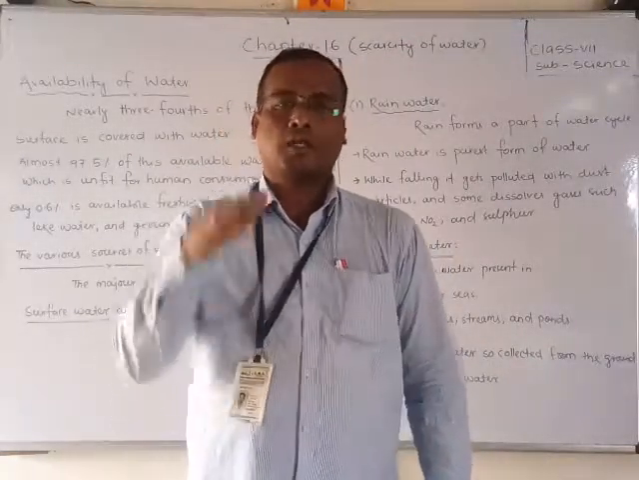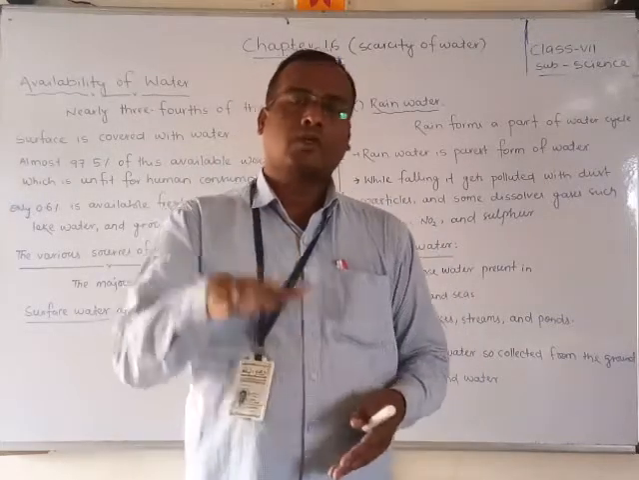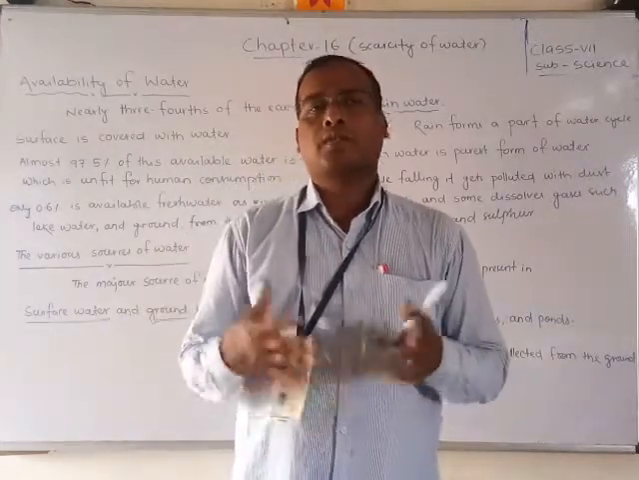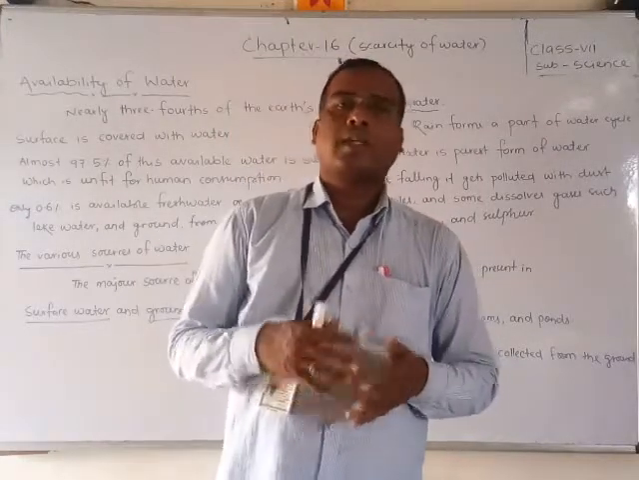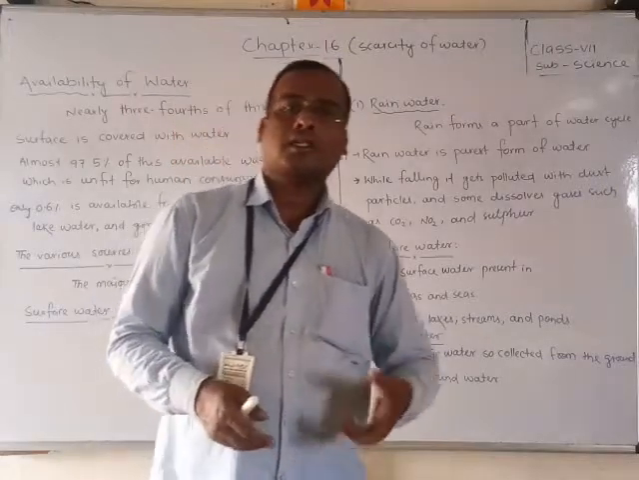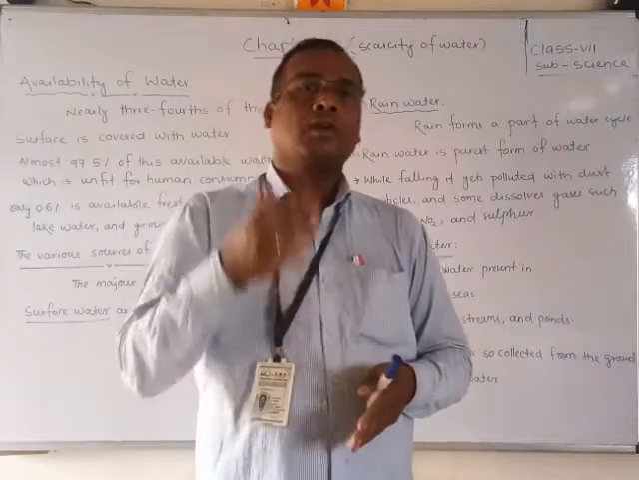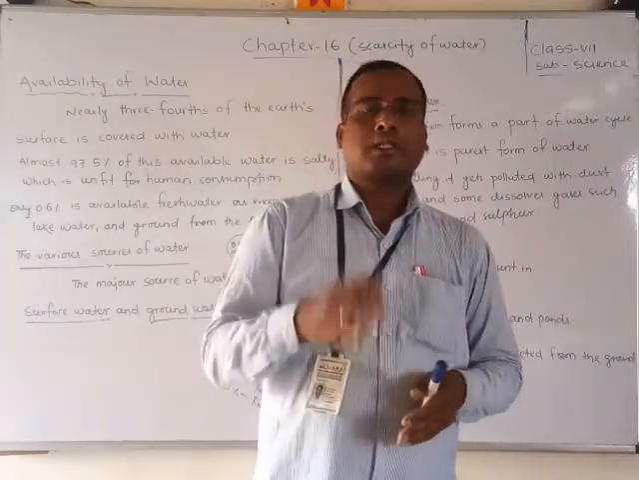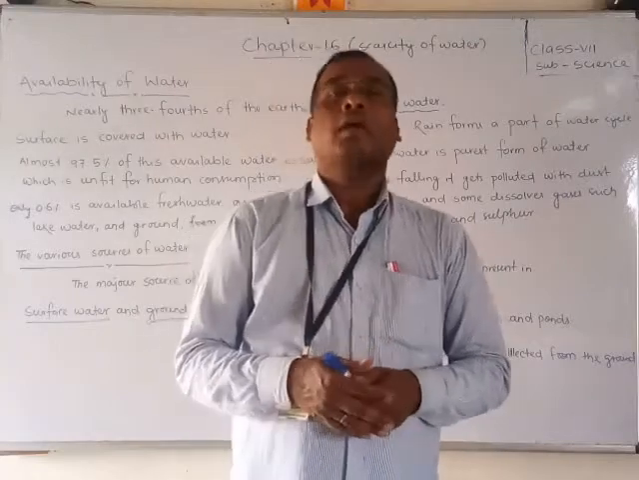In the summer season, the water table will go down. That means the level of the water will go down due to the lack of rain. In the summer season, there is not that much rain. So that's why the water table will go down. Okay, what do you mean by water table? Water table means the layer of water under the surface of the earth.